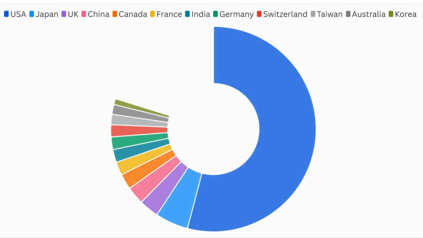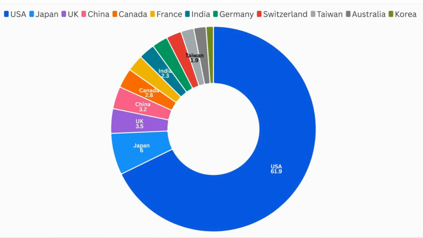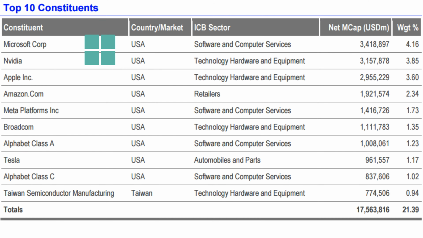The US makes up 62%, followed by Japan at 6%. You also get exposure to China, India, Taiwan, and Europe, all within this one fund. Here are the top 10 constituents. You'll see how US heavy the list is, which makes sense given the dominance of US companies by market cap.